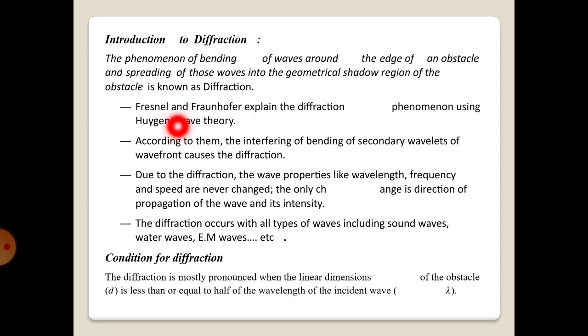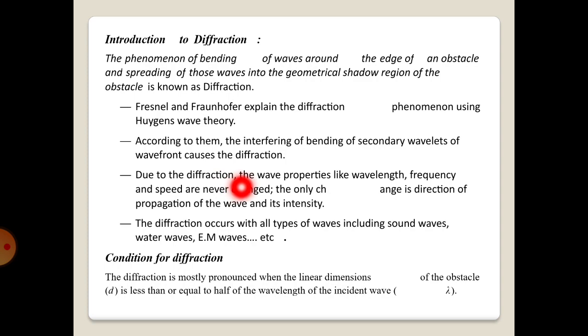The correct interpretation of the diffraction phenomenon was given by Fresnel and Fraunhofer. To explain the diffraction of light, they applied the Huygens principle. According to them, the interference of secondary wavelets originating from various points of the primary wavefront causes diffraction.